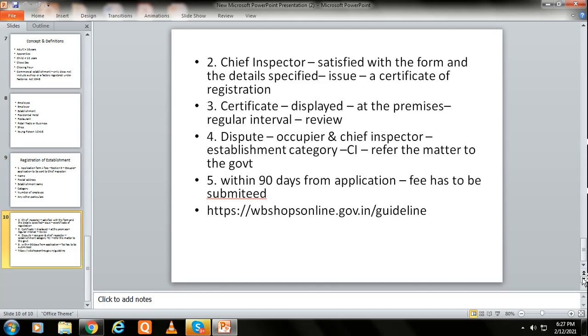In case of any dispute or conflict that may arise between the occupier and the chief inspector regarding the category, that is, if the chief inspector is not satisfied with the category under which the company needs to be registered, then the chief inspector will refer the matter to the government. Within 90 days from the date mentioned in column 2 below, in respect of the establishment mentioned in column 1, the statement together with fees shall be sent to the chief inspector under subsection 1. This is all about the registration.